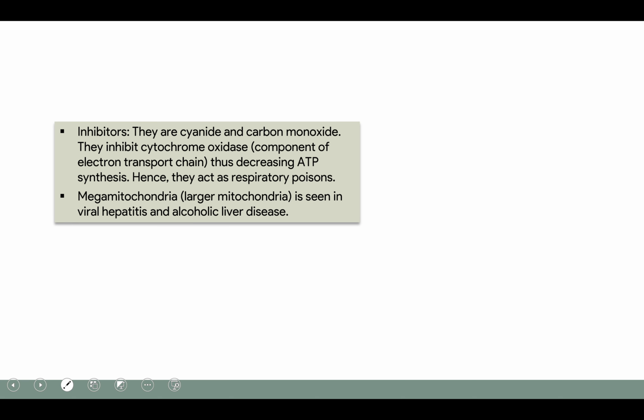There are inhibitors, which are cyanide and carbon monoxide. They inhibit cytochrome oxidase, which is a component of the electron transport chain, and thus decrease ATP synthesis. Hence, they act as respiratory poisons. Megamitochondria, as the name suggests, larger mitochondria, is seen in viral hepatitis and alcoholic liver disease.